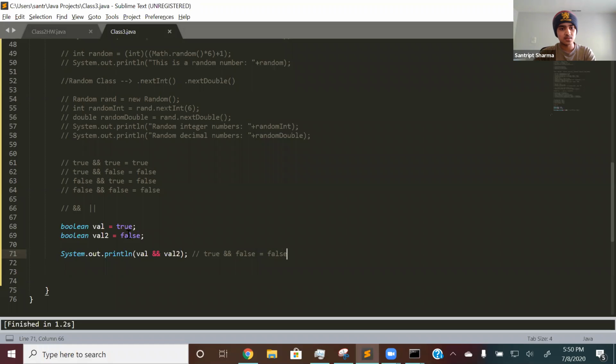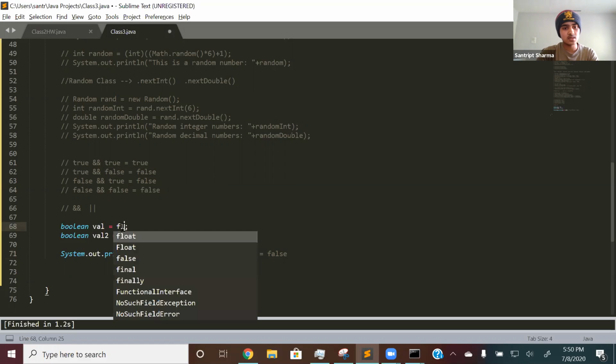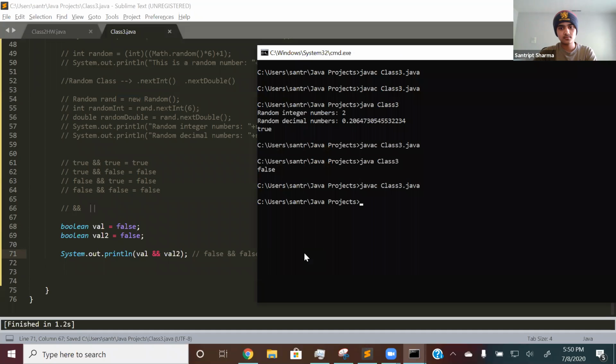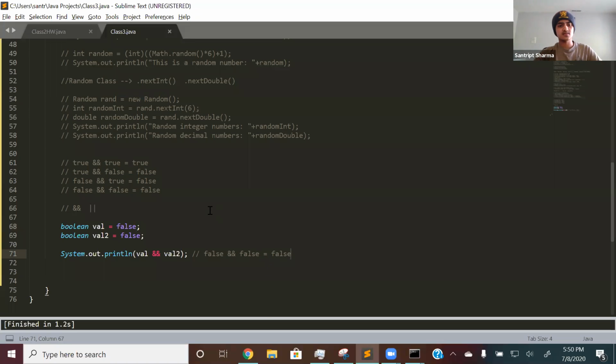One more example. If I make both of them false, then it will obviously be false, because false and false is false. If one thing is false and the other thing is false, overall it will be false. So again, it will print out false. I run it, false. All right, so let's go on to OR operators.